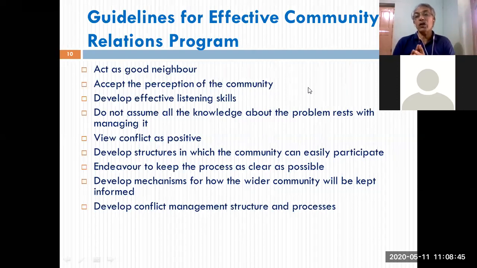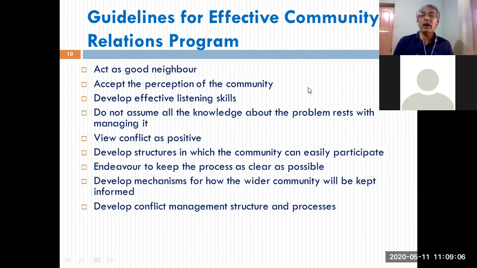That kind of attitude should not be there. It should act because the organization is there and the community is its neighborhood. So the organization should act as a good neighbor, like coming to their help or supporting their requirements, listening to them, hearing their problems, responding to them properly. Just like a good neighbor.